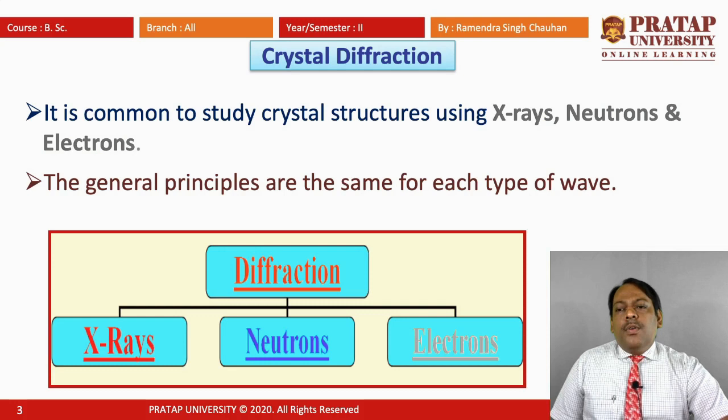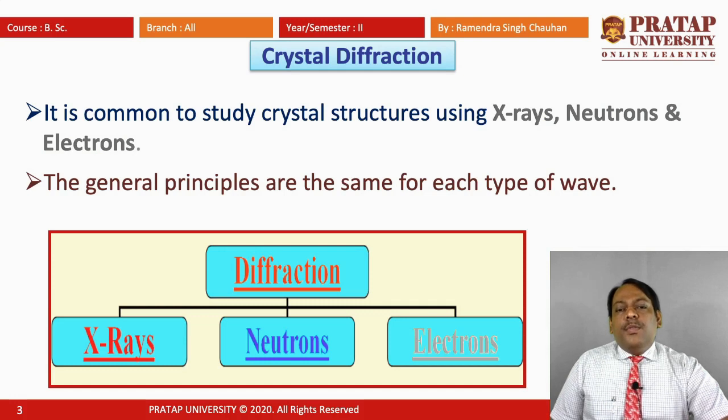So when we are talking of X-rays, neutrons or electrons, what is happening in diffraction? We know that generally we consider X-rays, neutrons or electrons as particles. They are thrown in the form of a beam.